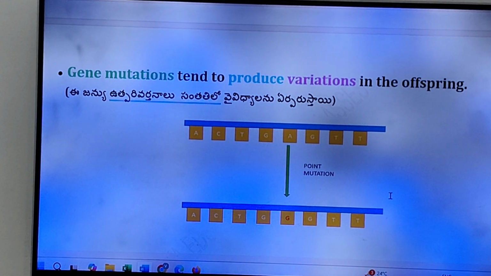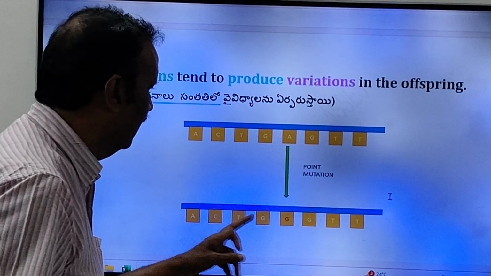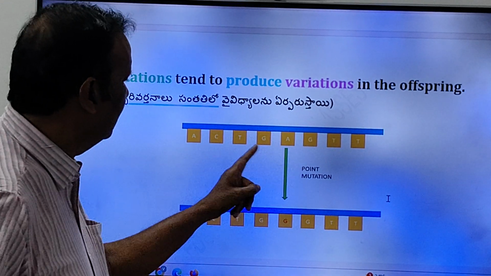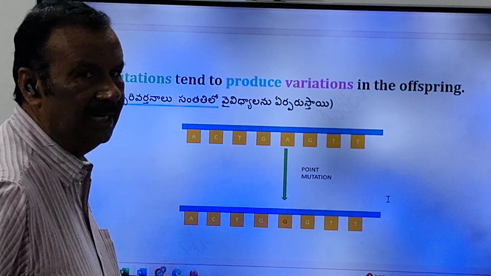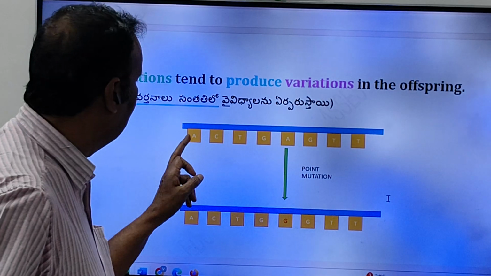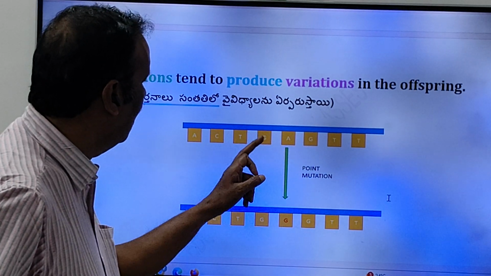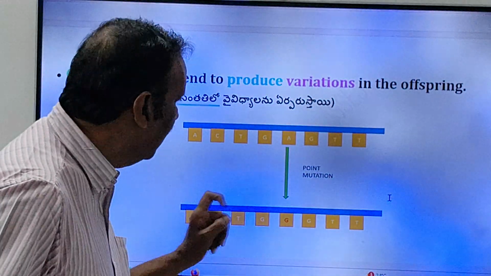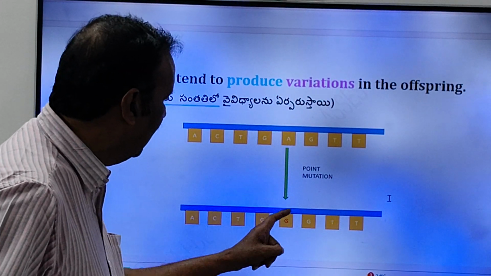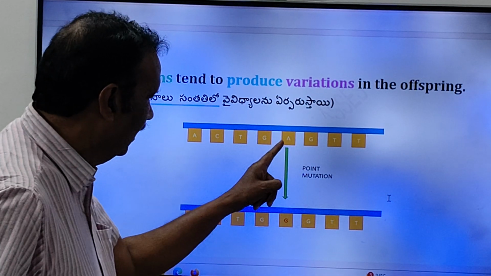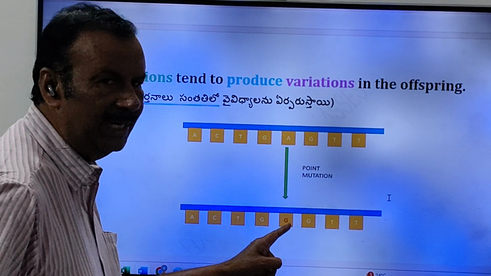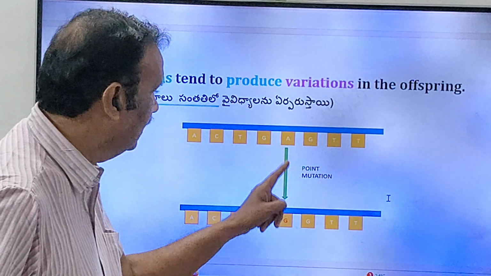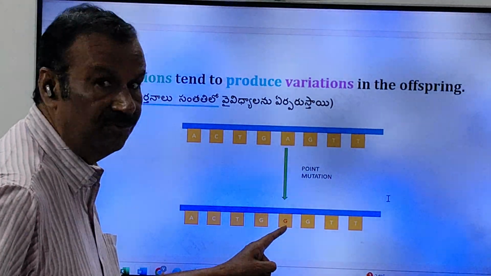See, friends, here I have given one diagram. Please, no need to draw in the exam, friends. See here, this is an original DNA molecule. Here you have adenine, cytosine, thymine, guanine, adenine, guanine, thymine. See, friends, due to mutation, one nitrogen base changes. In the place of adenine, guanine is added. See, friends, this adenine is replaced by guanine.